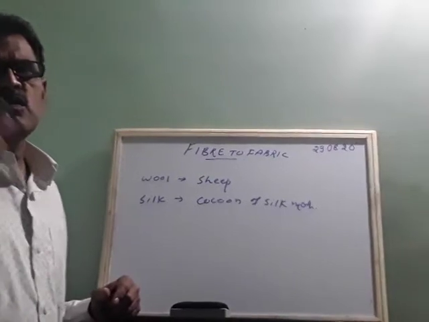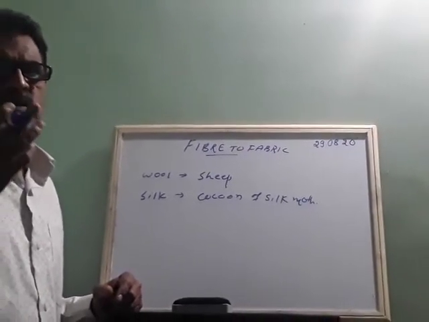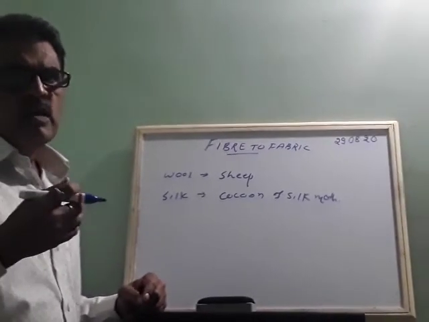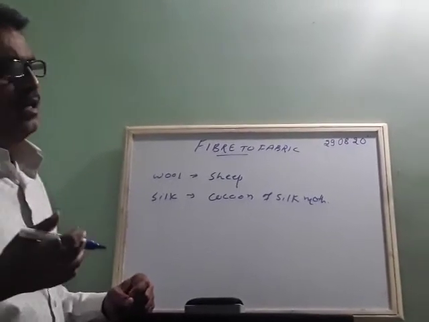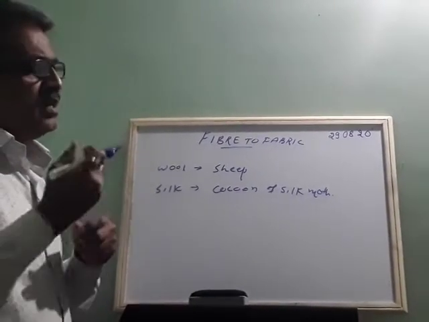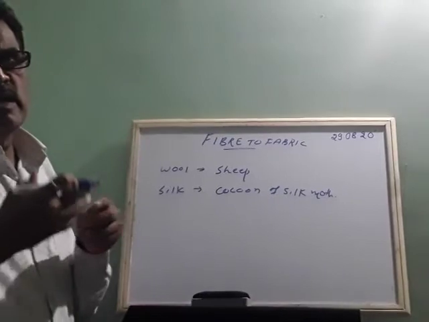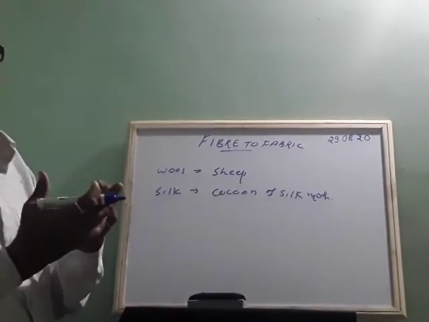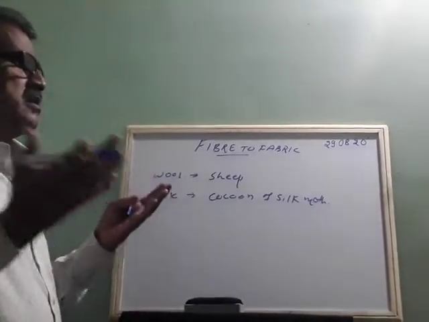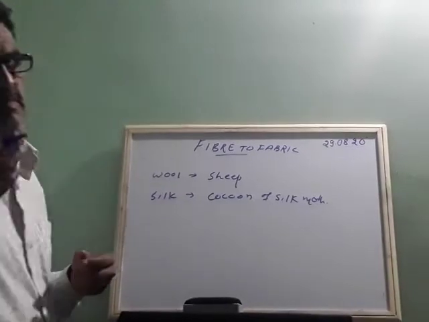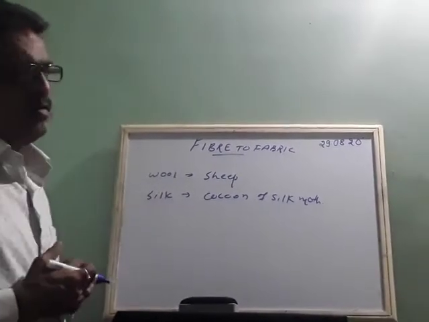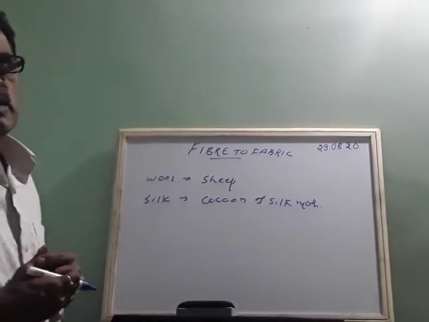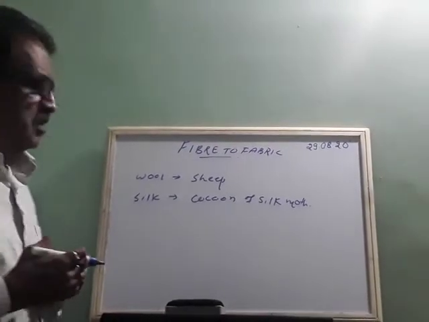How are the fibers obtained, how are they converted to fabrics, and how are they woven and knitted? They are knitted and converted into long silk cloth or sometimes silk fibers or even wool clothes. Okay. So these are the examples.